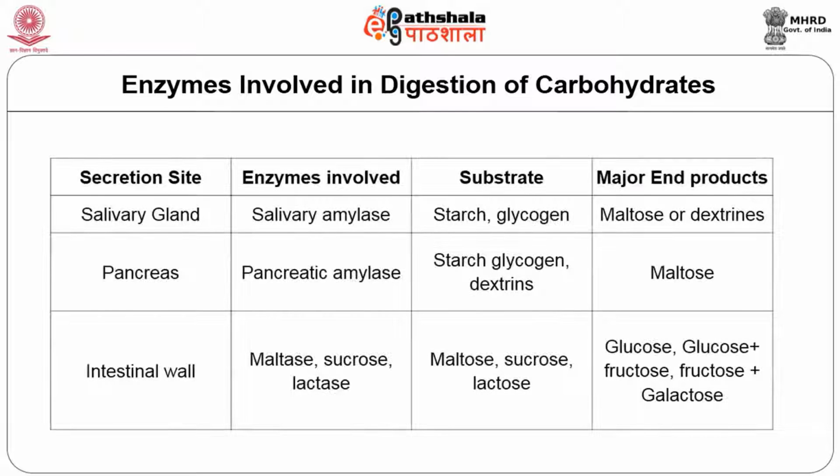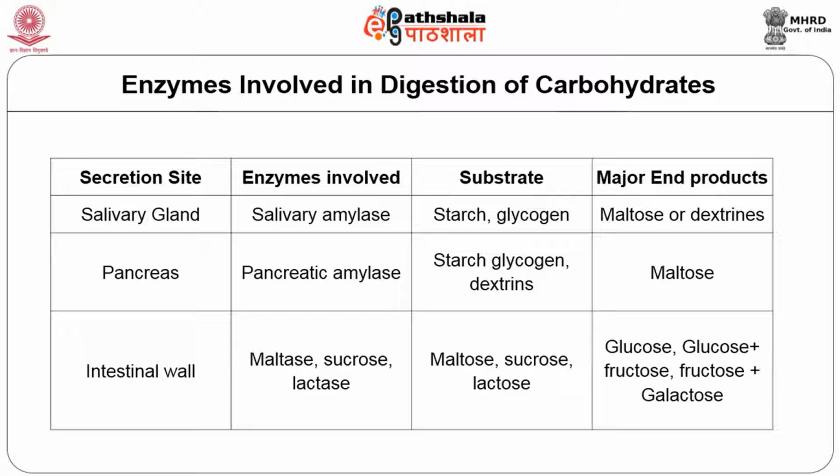The most important enzyme secreted in the salivary gland is salivary amylase, which is essential to convert starch and glycogen to maltose and dextrin. The pancreas is another site capable of producing an enzyme called pancreatic amylase, which is essential for digestion of starch, glycogen and dextrin into maltose.